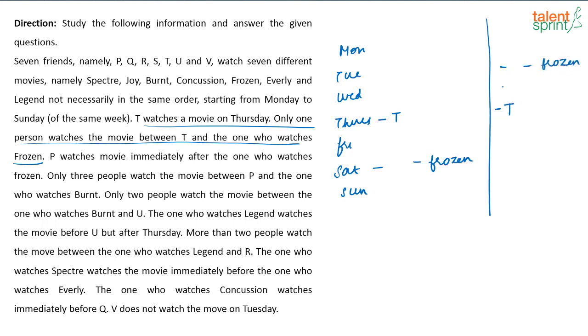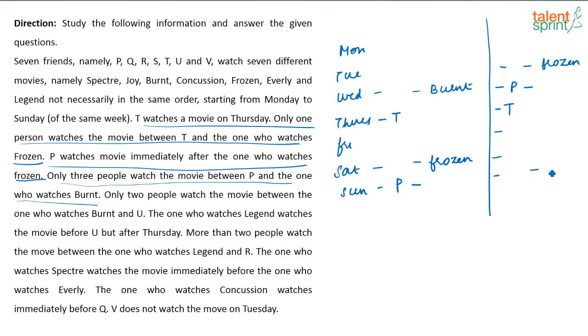Now, next, P watches the movie immediately after the one who watches Frozen. So in this case, P will be on Wednesday. Then, only 3 people watch the movie between P and the one who watches Burnt. So 3 people watch the movie between P and Burnt, means 1, 2, 3. So this has to be Burnt. In this case, it can't be on top. So if this is P, 1, 2, 3, this has to be Burnt.